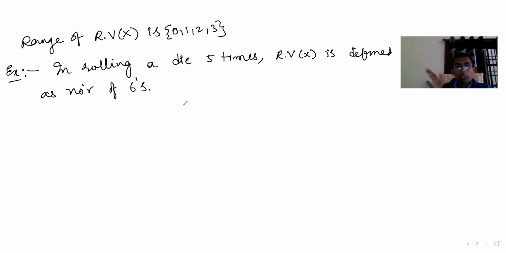You understand? This is another example of a random variable. The die is rolled 5 times.